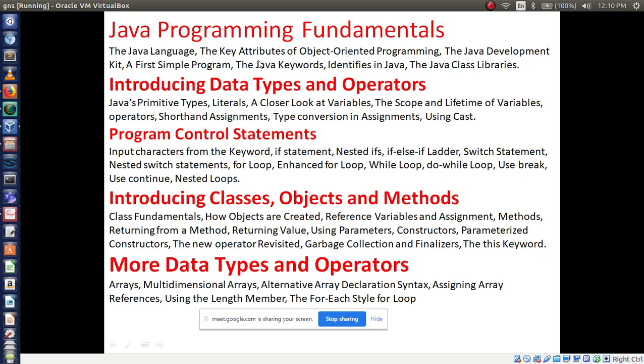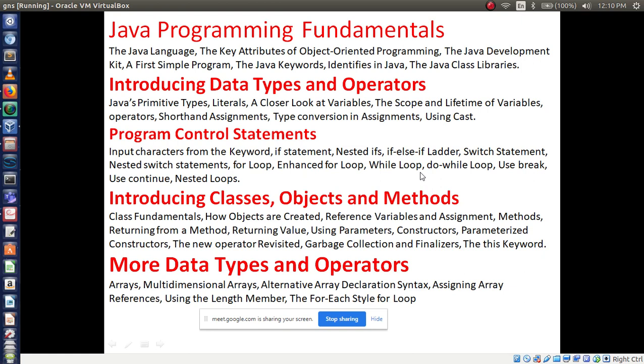That is one theory question you will definitely get, that is the key attributes of object oriented programming. This concept I have left, I will cover it in the third unit, okay? And here you will get type conversion, so it is a very important question. And programming controls, they may ask you to explain if else, else if ladder, and switch, or enhanced for loop.